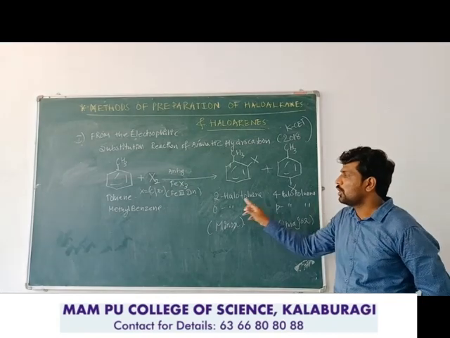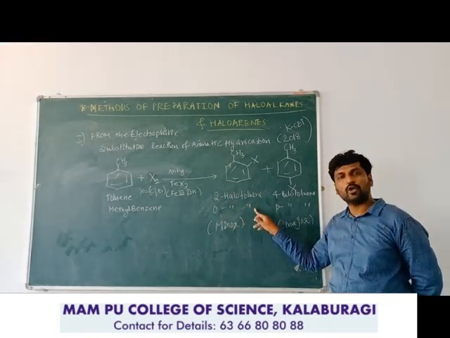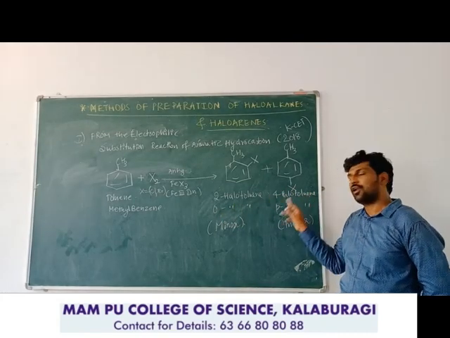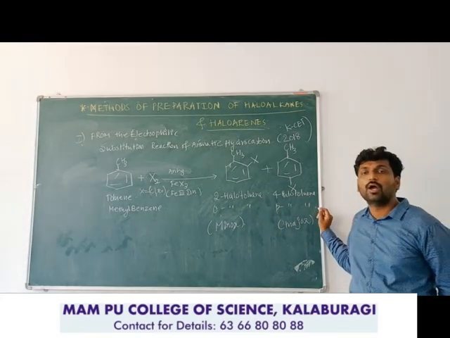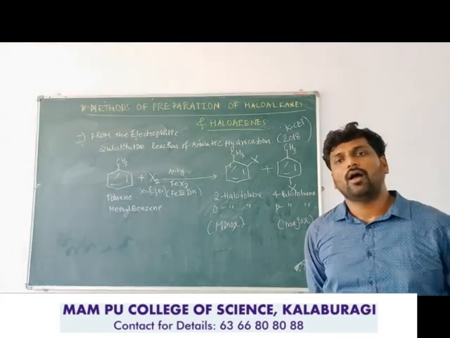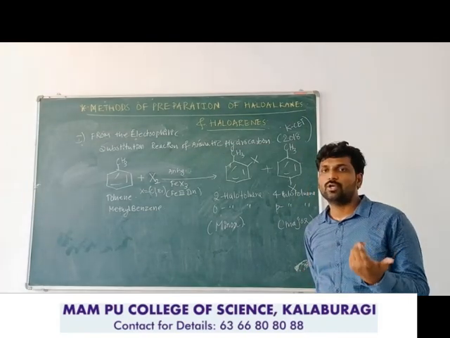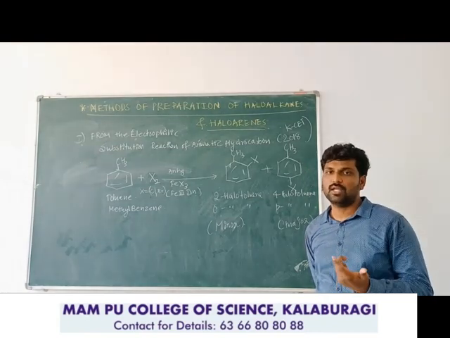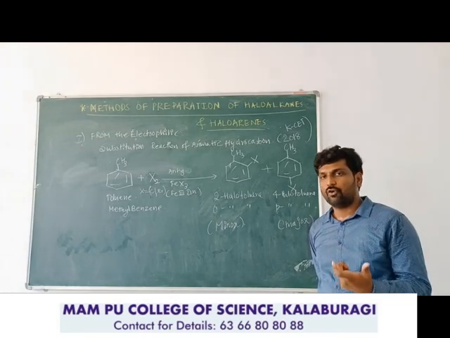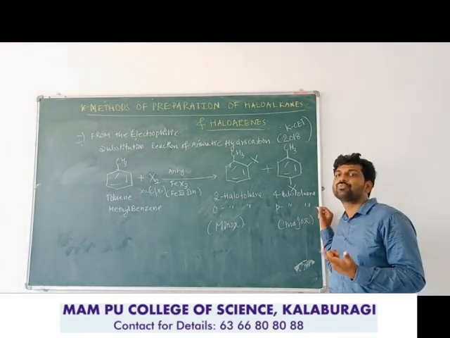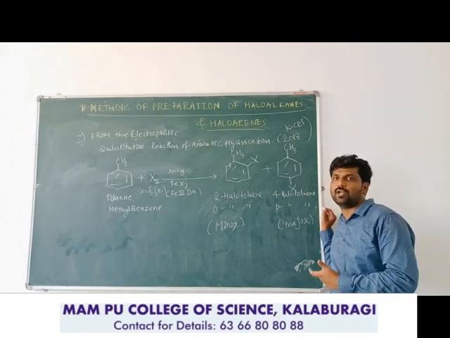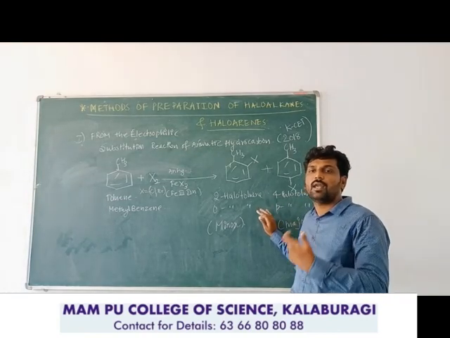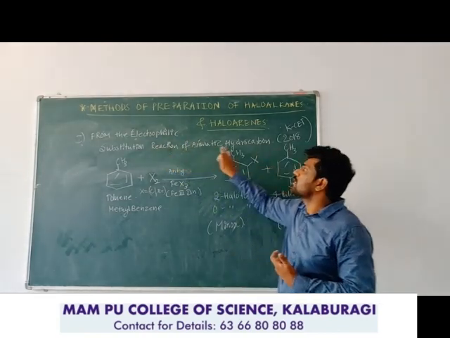If you take chlorine, 2-chlorotoluene or ortho-chlorotoluene. If you take the halogen at the para position, chlorine, 4-chlorotoluene or para-chlorotoluene. If you take bromine, ortho-bromotoluene. If you take iodine, you cannot take iodine. I already told you iodine and fluorine will not give a stable product. Iodine will undergo a reversible reaction with low yield. So therefore, we could not take halogen as iodine and as well as fluorine. So this is the first method for the preparation of haloarene, that is from the electrophilic substitution reaction of aromatic hydrocarbon.